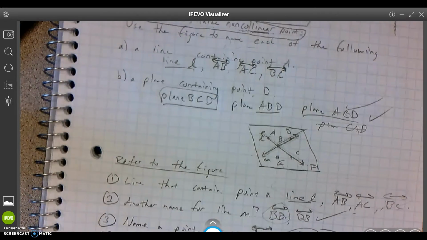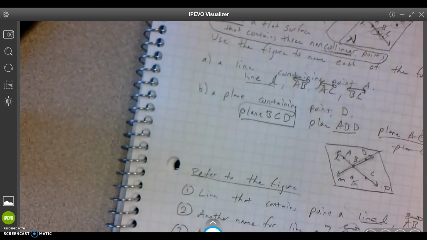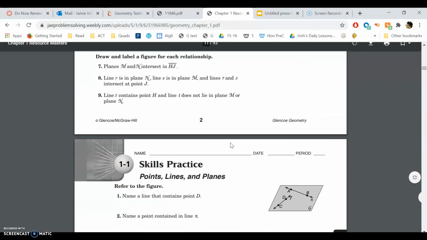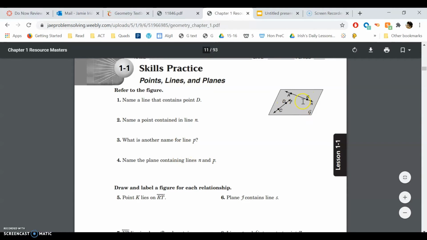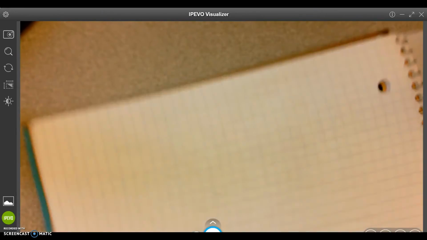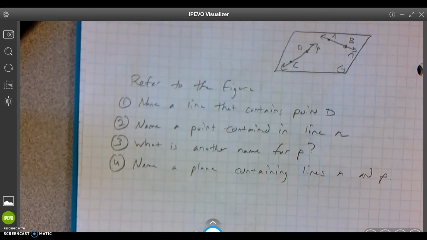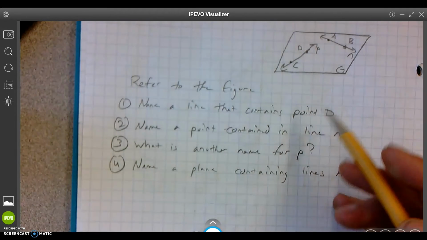All right. Nice job. So I went over the introduction, and then we went over something like this. Problems. So now it's your turn to do some problems. See these problems right here? 1, 2, 3, 4. And here's the diagram. So pause the video, copy down the diagram, and then write 1, 2, 3, 4. All right, you got it? I had to go to a new page. My notes are good. So here it is. So pause the video right now. See if you can do all of them based upon this picture. Ready, set, go.